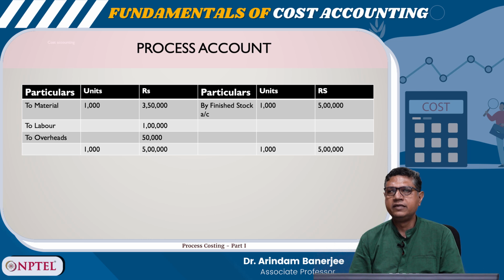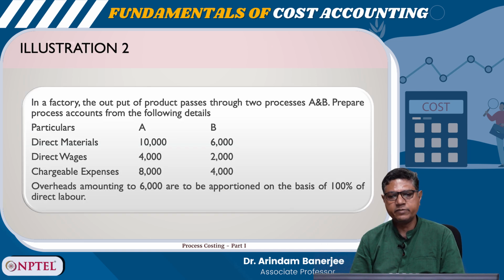Now, illustration 2. In a factory the output of a product passes through two processes A and B. Prepare process accounts from the following details. Direct material for A is 10,000, for B it is 6,000, direct wages for A it is 4,000, for B it is 2,000, chargeable expenses 8,000 for A, 4,000 for B, overheads amounting to 6,000 are to be apportioned on the basis of 100% of direct labor.